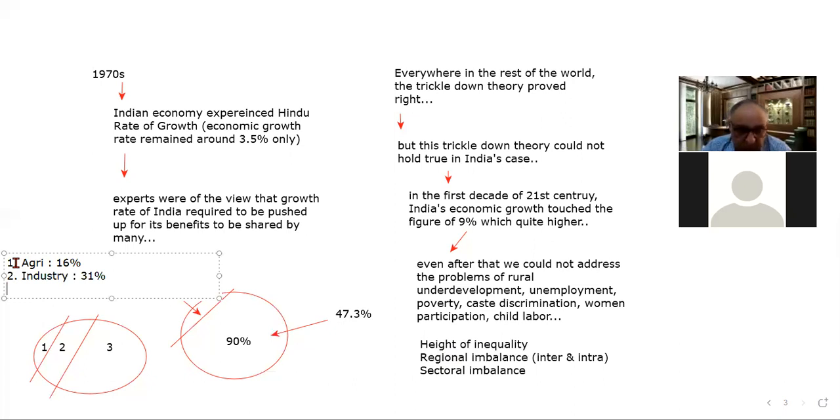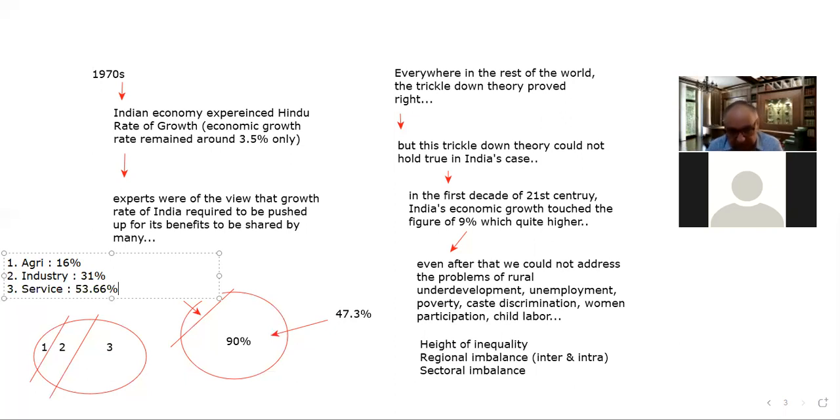In 2020, agriculture contributed about 16%, industry or manufacturing about 31%, and the service sector in our economy contributed about 53.66%. So it means there is sectoral imbalance in the Indian economy as well, right?